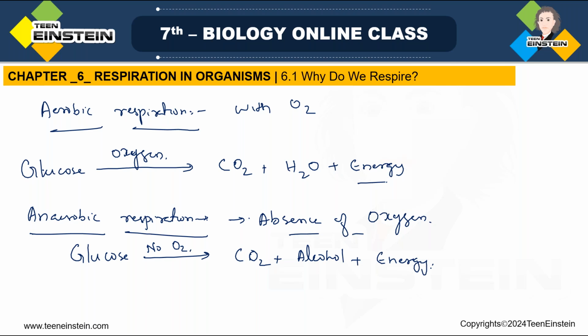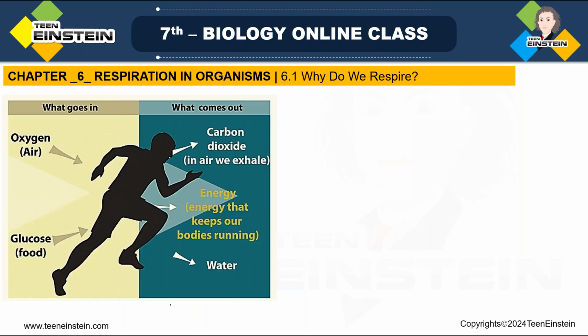So in the case of anaerobes like yeast, this anaerobic respiration is taking place. The food is broken down into alcohol and carbon dioxide. This kind of organism is utilized in the making process of wine and beer. Clear?